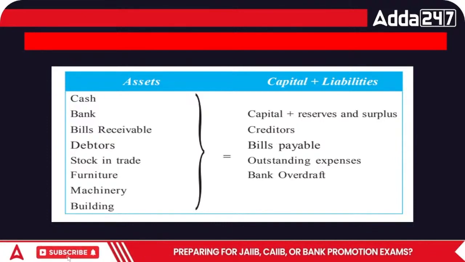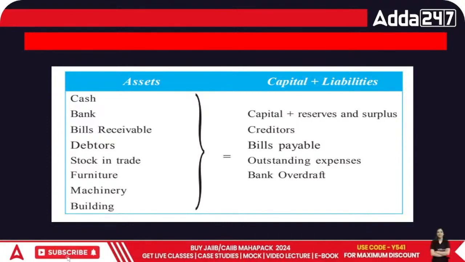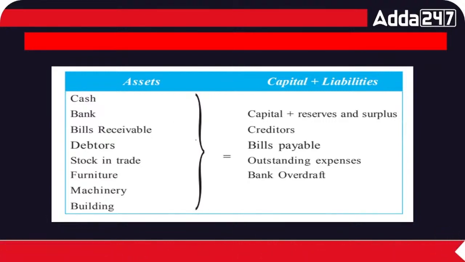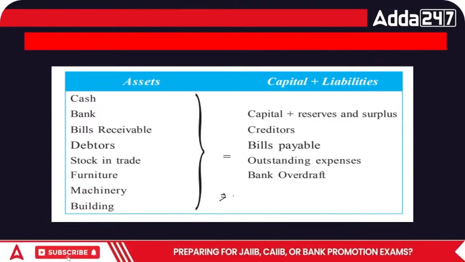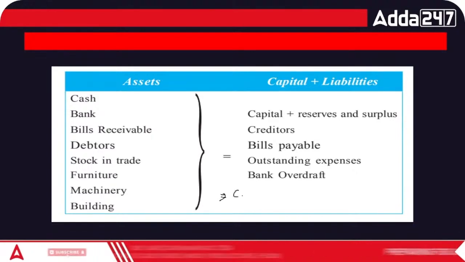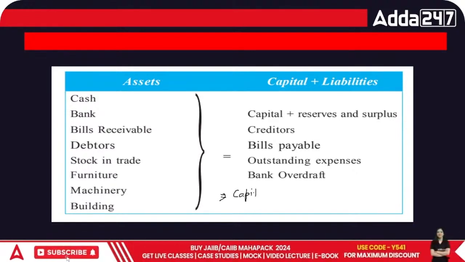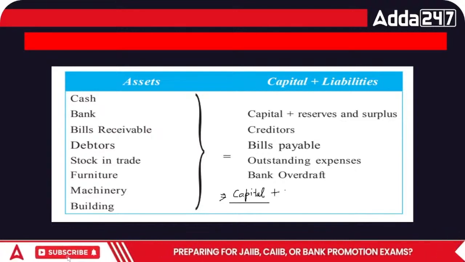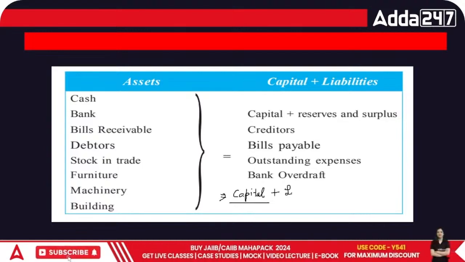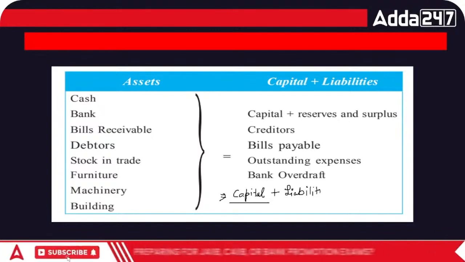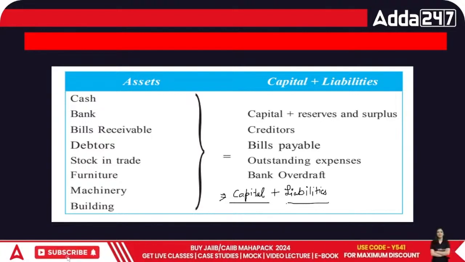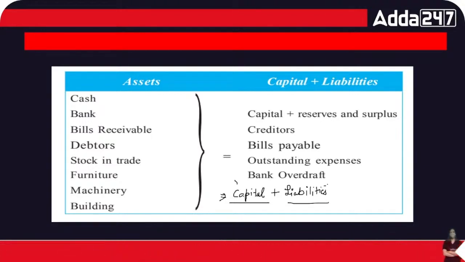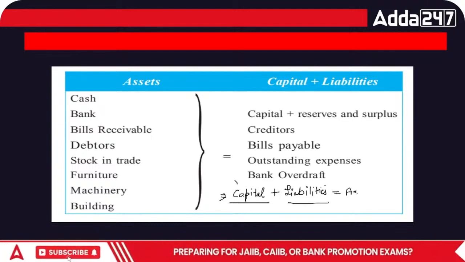What is the balance sheet equation? Everyone, this is the base of accounting. The balance sheet equation says that whatever you have in your business, it's because you introduced your money into it, which is called capital. Then you needed to buy a lot of things, and sometimes your money falls short, so you take money from others as well. This is the entire money invested in the business, be it in the form of capital or liabilities, owners' funds or outsiders' funds. Then this is all used to make up assets.